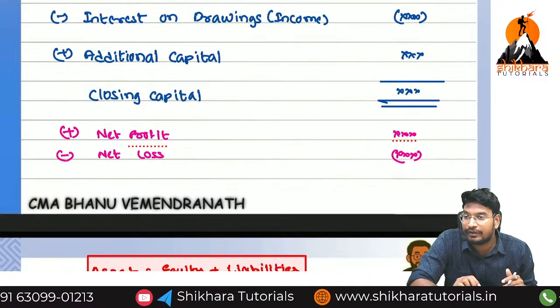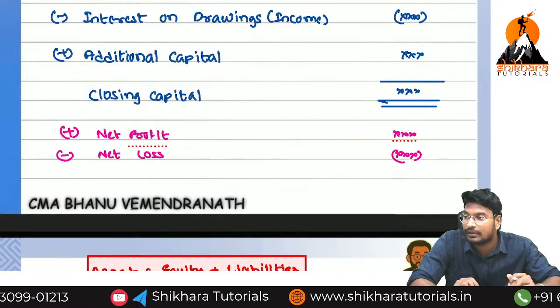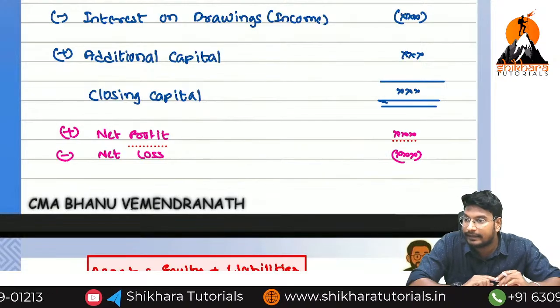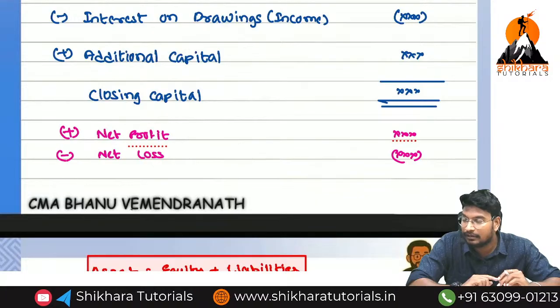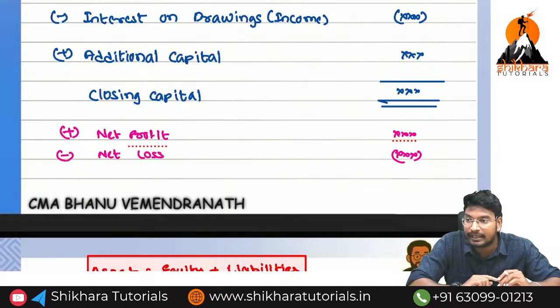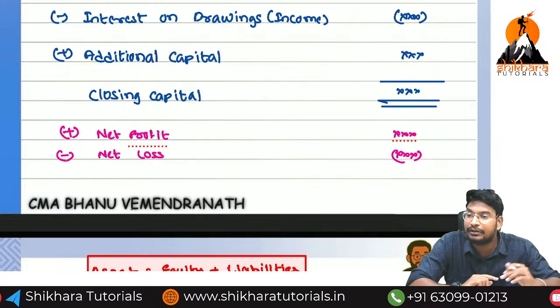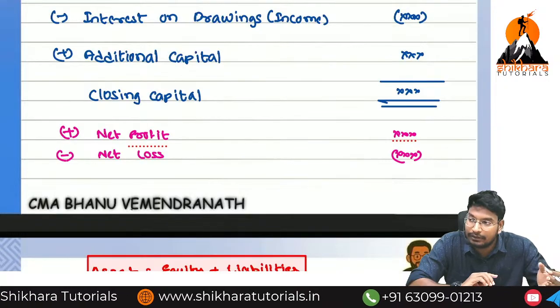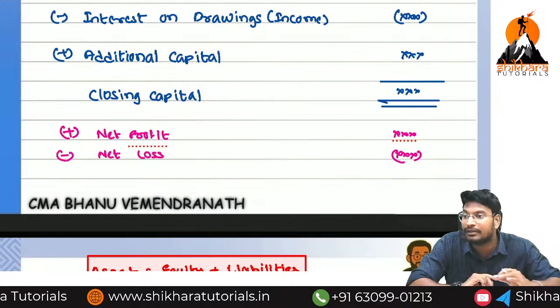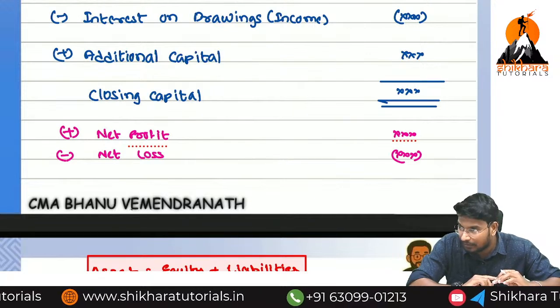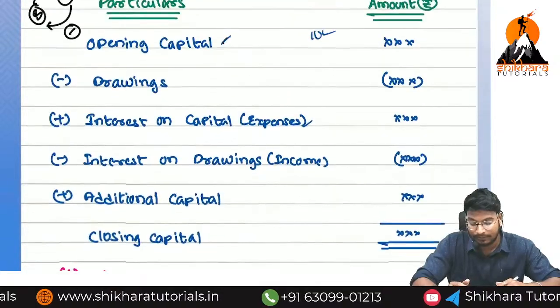In case of profit, we have to give to the owner. For that reason we need to add. In the case of loss, we need to reduce from the capital. Why do we need to reduce from the capital? Because the owner needs to give to us. Anything we are going to receive from the owner, we need to reduce. Anything we need to repay to the owner, we need to add. Are there any doubts? So what is the first point?